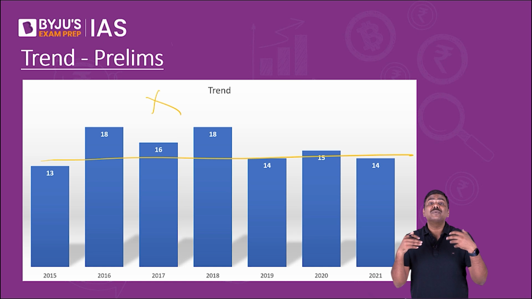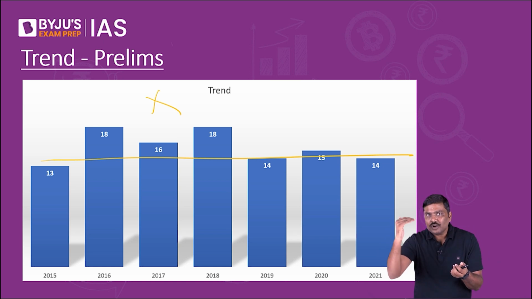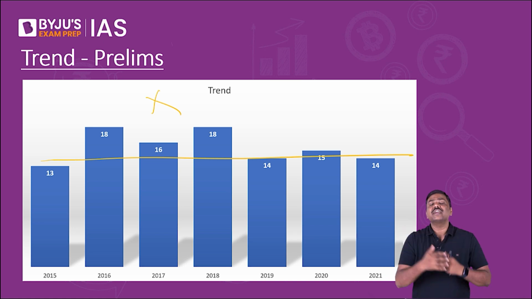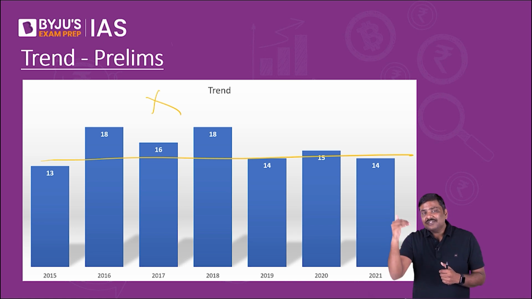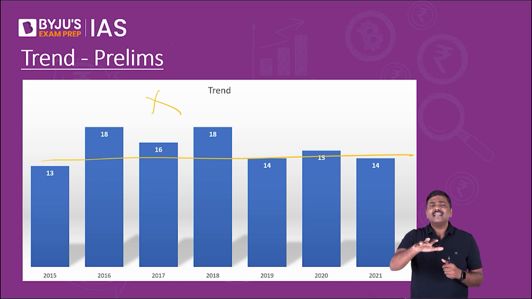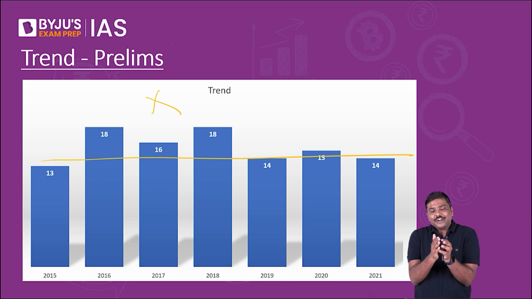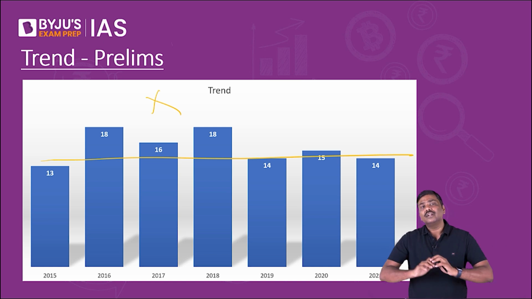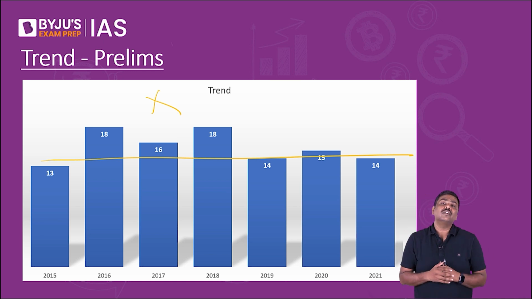Many times, these questions will have, let's say, 1 or 2 statements, or 3 statements, where these statements are picked up from the static portion of Indian economy as well as the dynamic aspect, or the current affairs, from Indian economy. So do not try to divide this subject purely as static or dynamic. Do not try to have that kind of an approach.